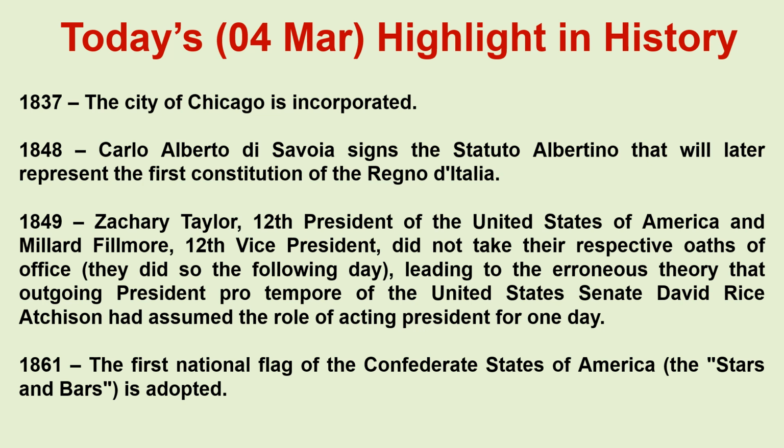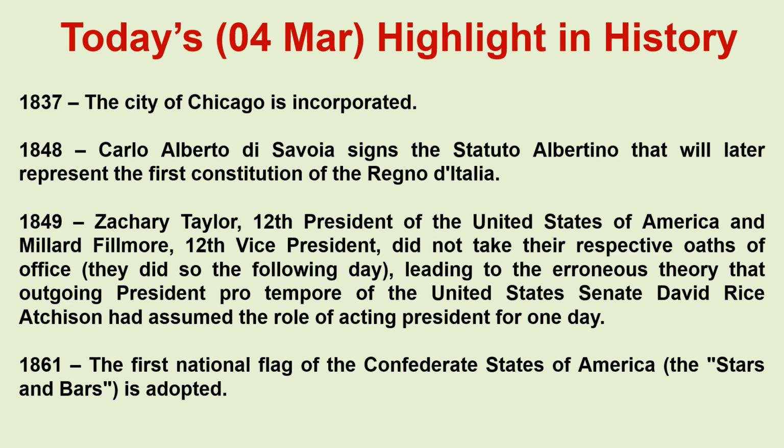1849. Zachary Taylor, 12th President of the United States of America, and Millard Fillmore, 12th Vice President, did not take their respective oaths of office. They did so the following day, leading to the erroneous theory that outgoing President pro tempore of the United States Senate, David Rice Atchison, had assumed the role of acting president for one day.